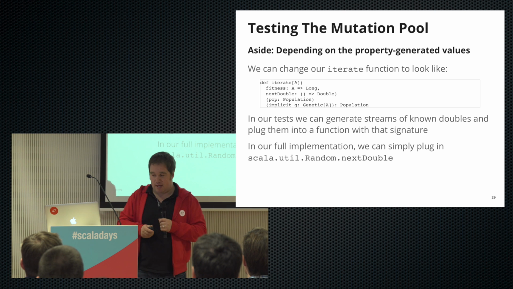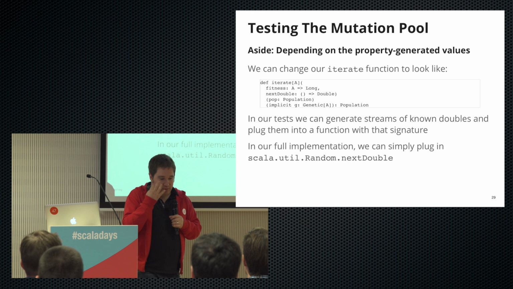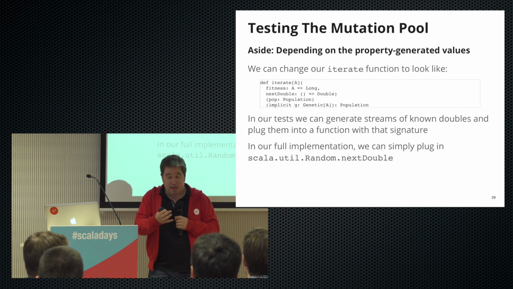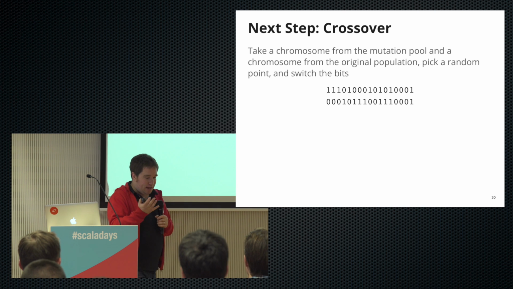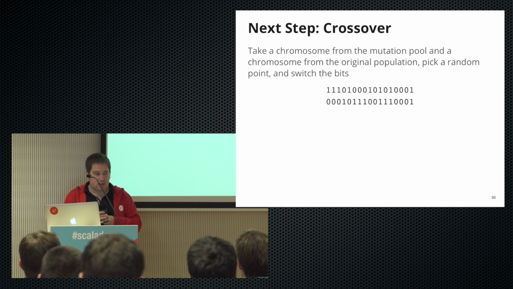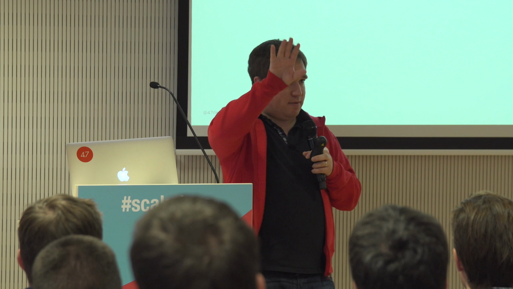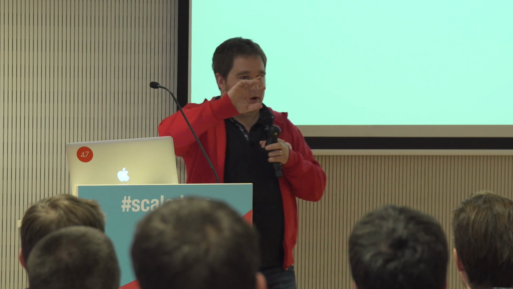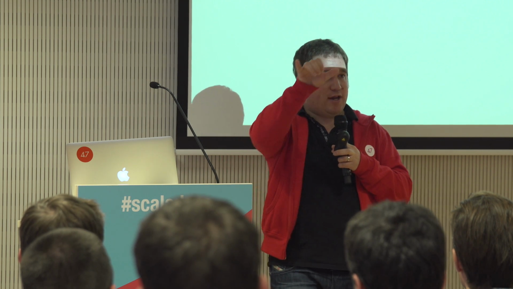So this was creating our mutation pool. This is not our new population yet, but what we found are the really strong chromosomes, and the ones which were really strong have a higher chance of being picked, and they may be picked more than once as well, which is nice. So now we need to effectively marry or mate these chromosomes together to create our new population. How this works is we take a chromosome from the pool, and then we take another one from the original population, and we line them up side by side, and at some arbitrary points, we flip the bits round. So we get part of the fit chromosome, and then part of another one, and that gives us a brand new chromosome.